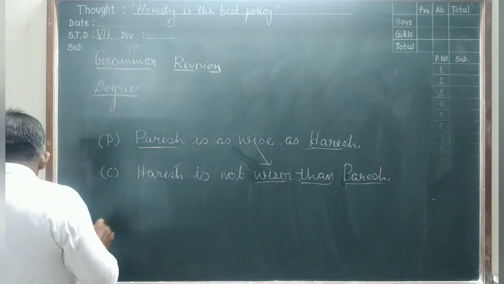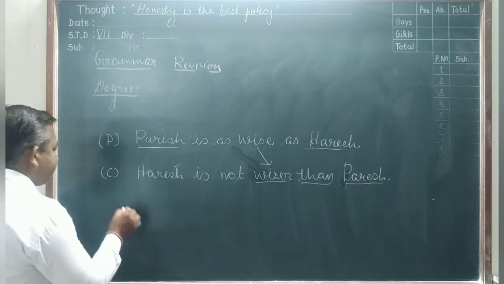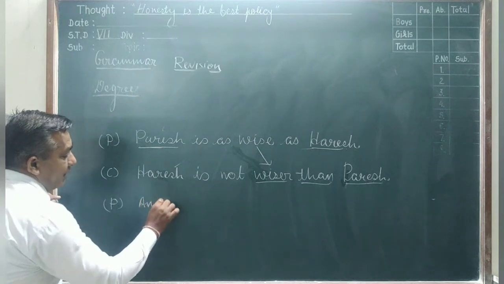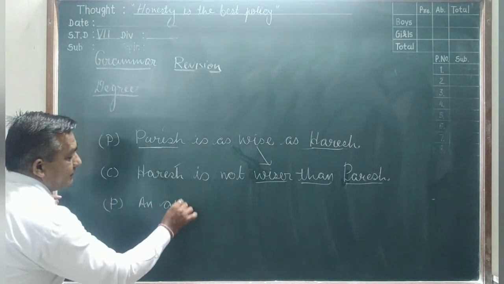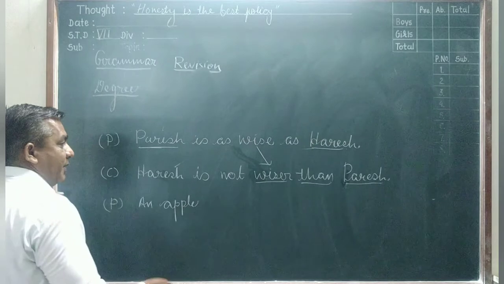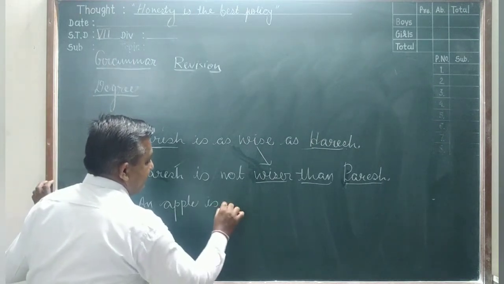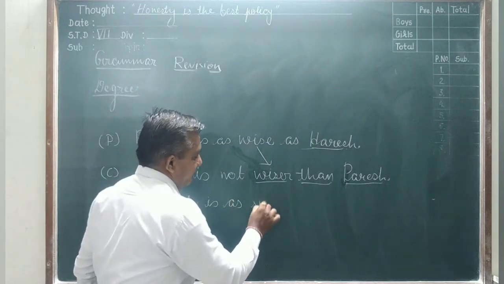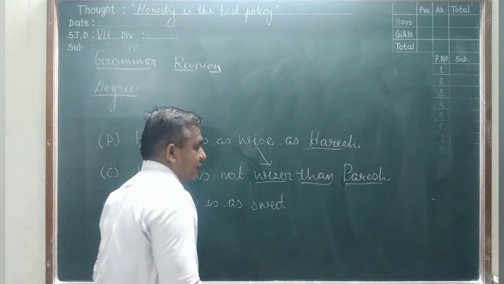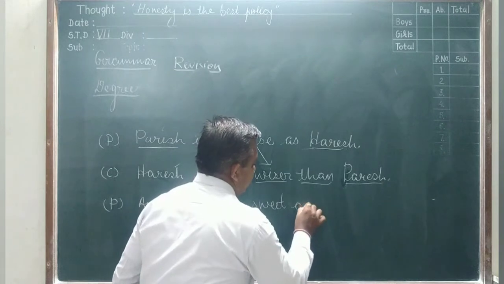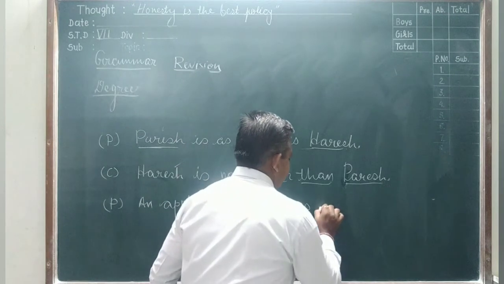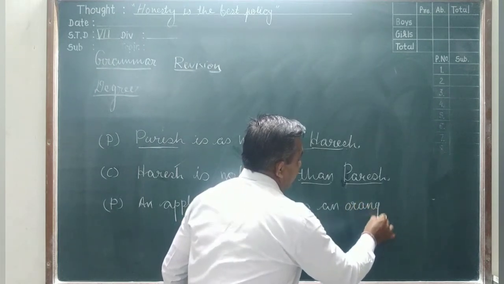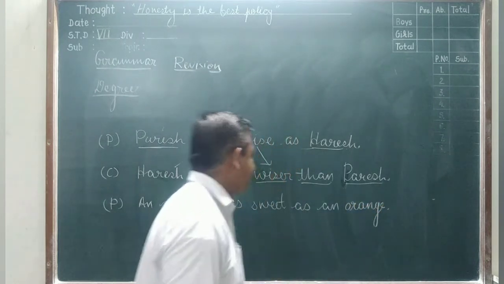Now we take the second sentence. For example, take an apple. An apple is as sweet as an orange.